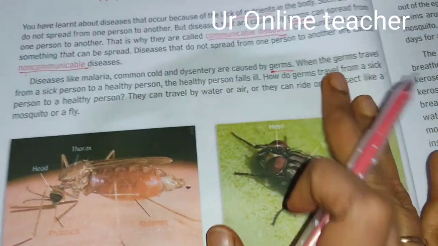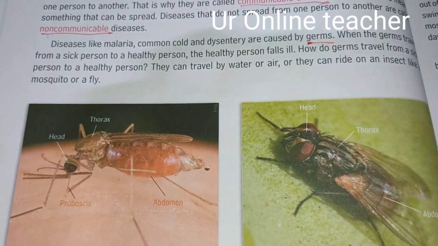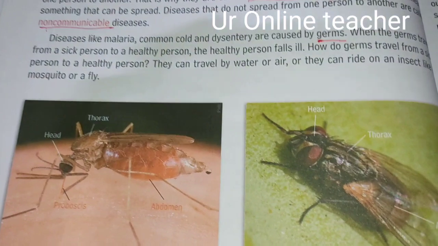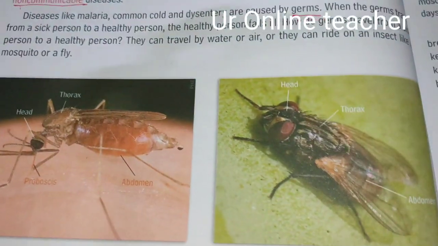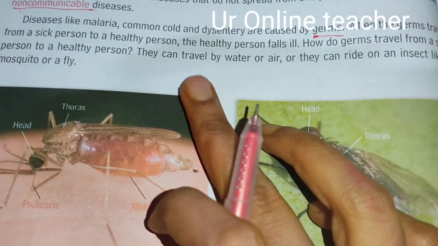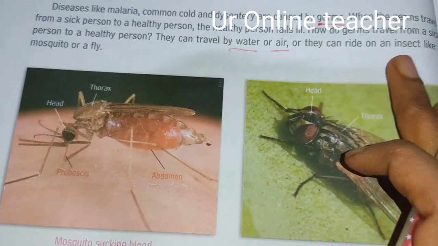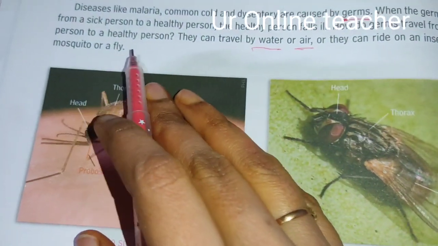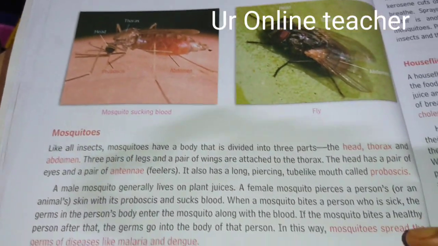When the germs travel from a sick person to a healthy person, the healthy person also will get that disease. The healthy person falls ill. How do these germs travel from a sick person to a healthy person? It may travel by water or air. They can ride on an insect. Even an insect will carry these germs, like mosquitoes, flies, etc. These will carry the germs and travel to a healthy person.